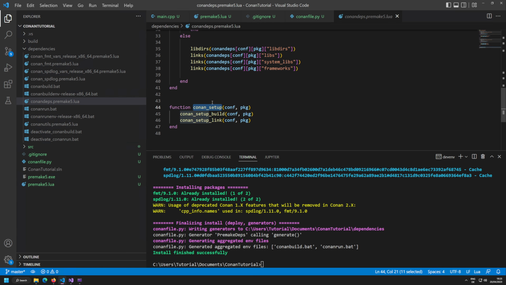And these functions allow you to easily integrate the dependencies for your project. Now, how do these functions work? Well, they work really simply. There are two parameters. Both of these parameters are optional. You can leave them out altogether.